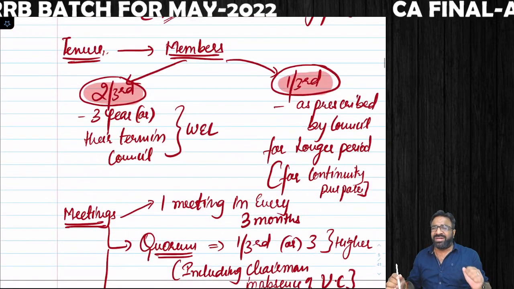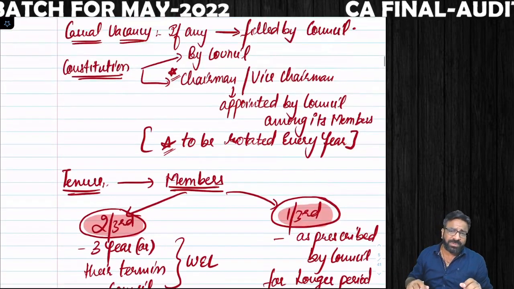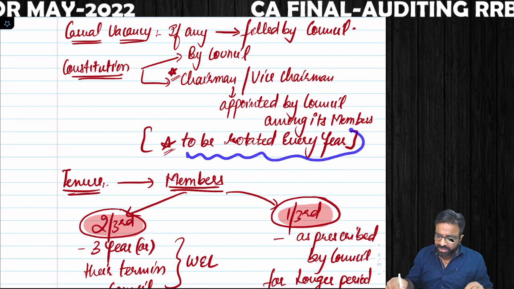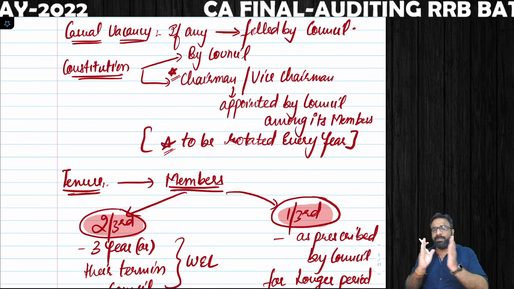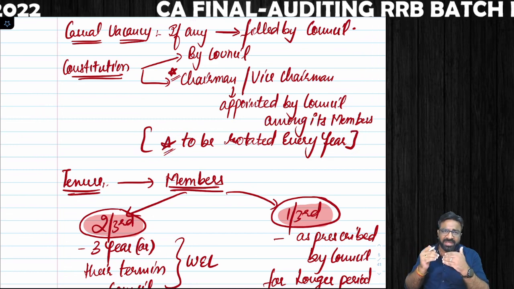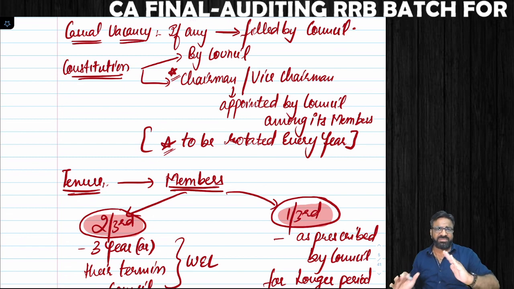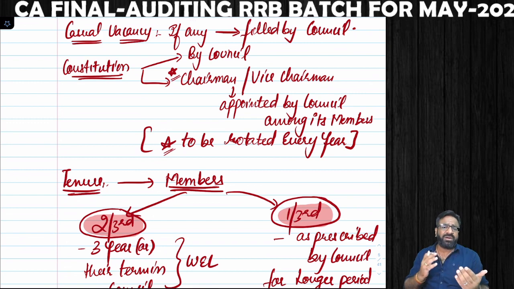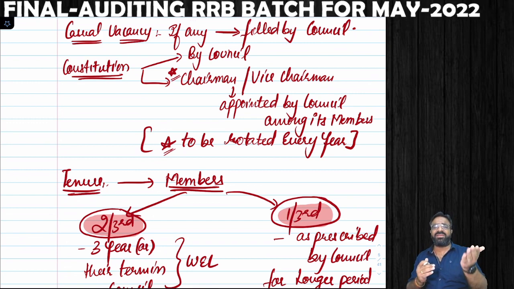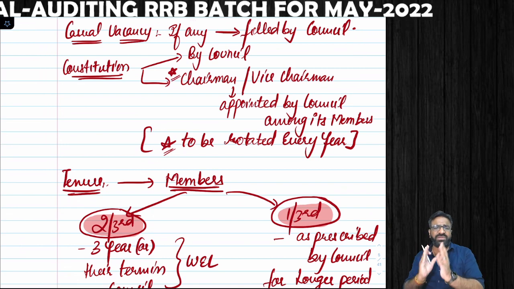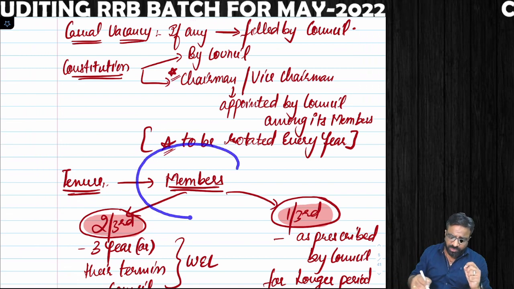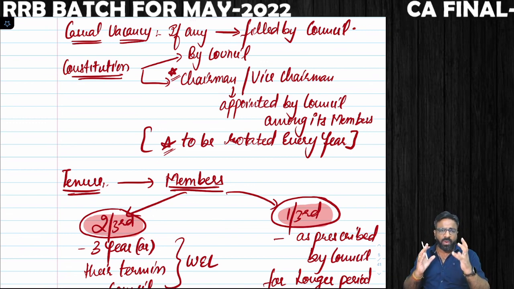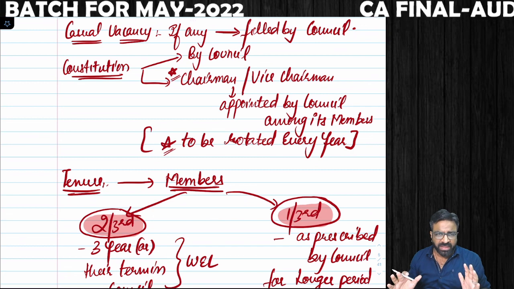Next point, what is the tenure going to be? The tenure of the chairperson and the vice chairperson, they are going to be rotated every year. Remember, they are going to be rotated every year. But sir, about the remaining 10 members, other than your chairman and vice chairman, 2/3 of the members will have a rotation, that is 3 years or their term as a council member, whichever is earlier. Again repeating, out of the total remaining members, 2/3 of the members will have a term of 3 years or their term as a council member, whichever is earlier.